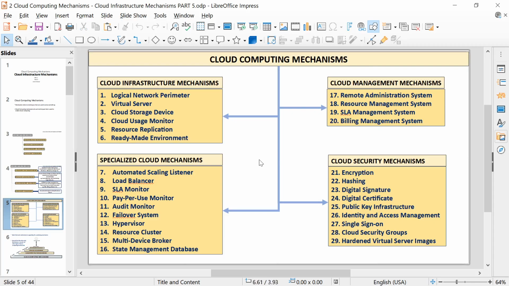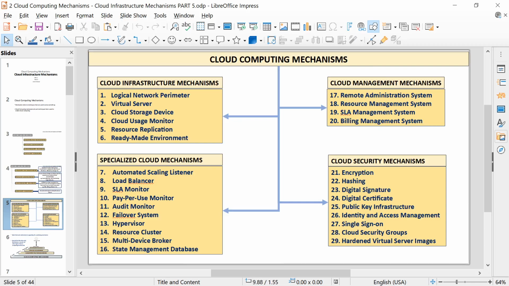So this is actually all unit 2, you can say. Cloud security was a part of unit 1. So we completed cloud security, cloud infrastructure mechanism, and specialized cloud mechanism. So now we are left with